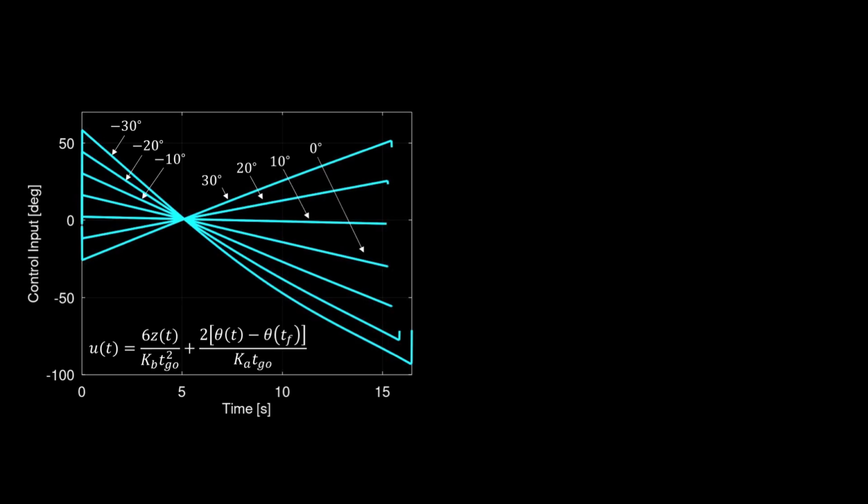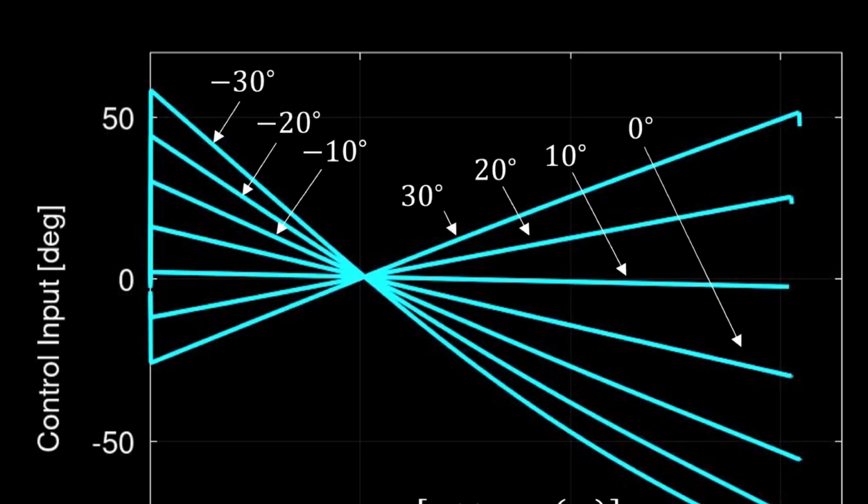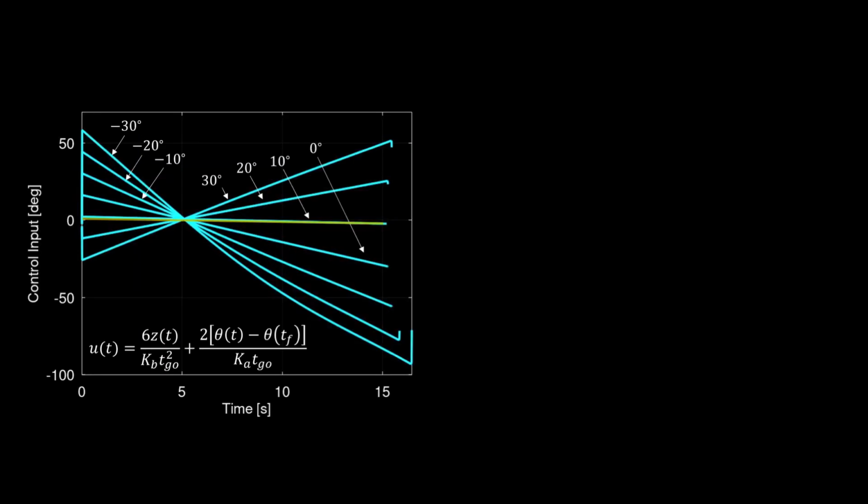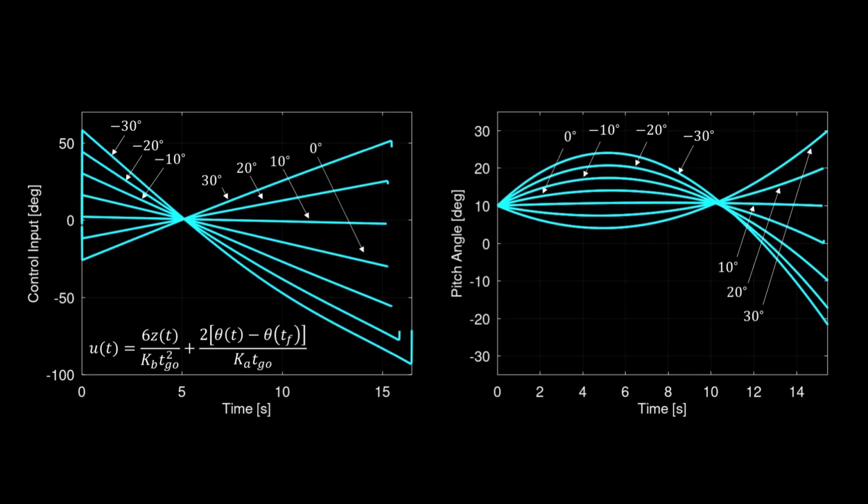This is the guidance command or control input versus time. Control reversal is present for all cases. And while it still reverses, the control is nearly zero for the commanded terminal 10-degree attitude, where the pursuer flies almost in a straight line to the target because the initial and final pitch angles are 10 degrees. Here's the corresponding pitch angle versus time.